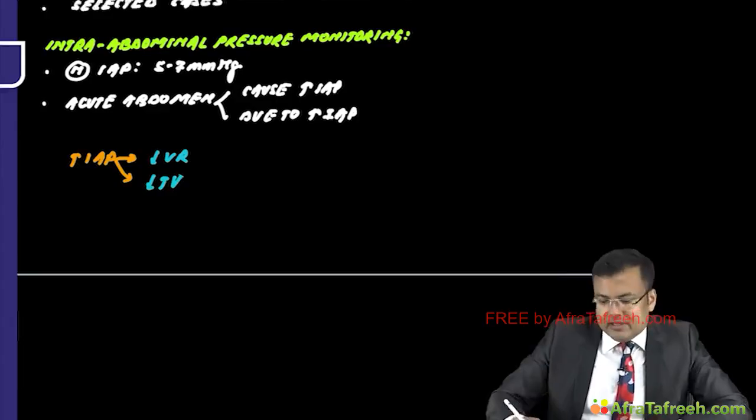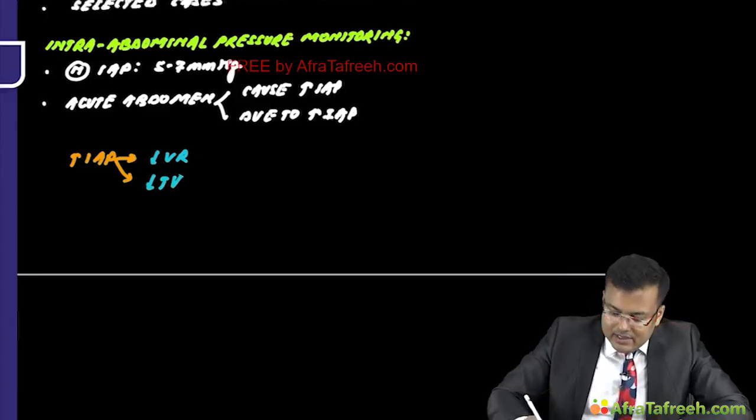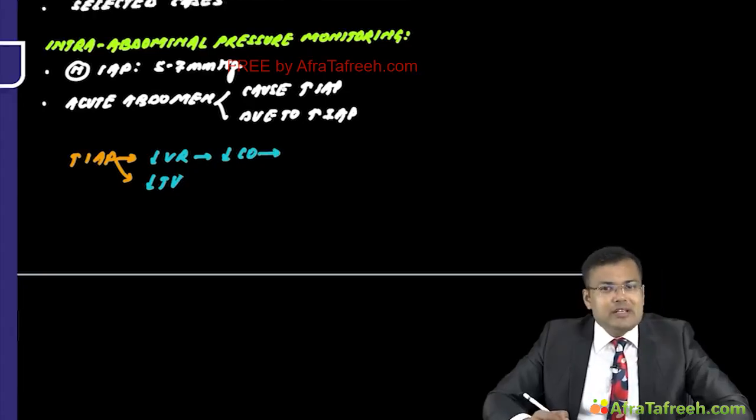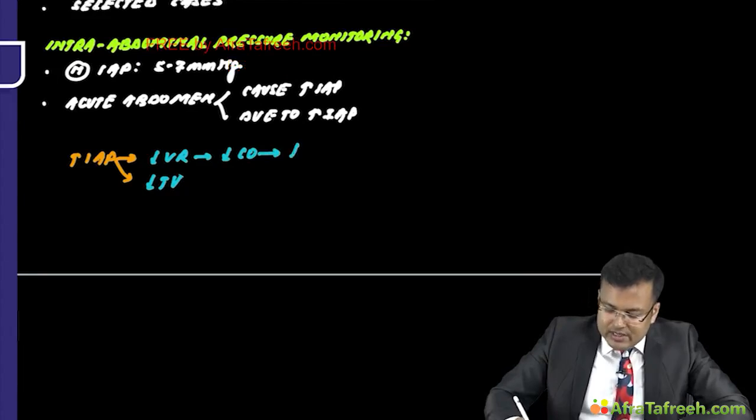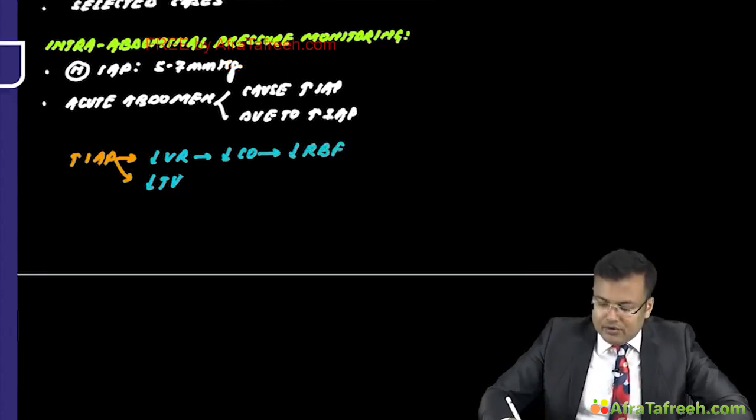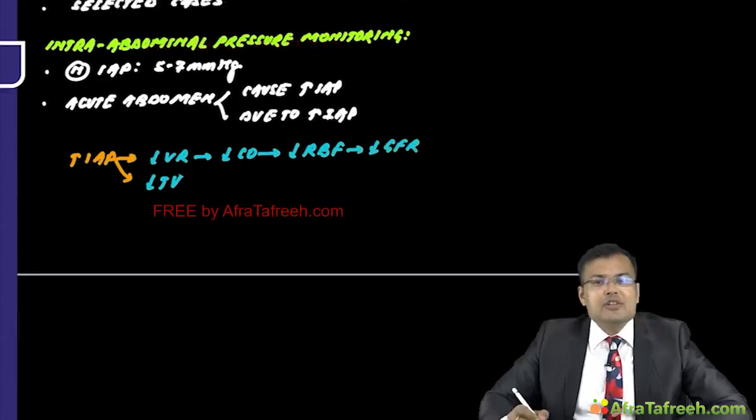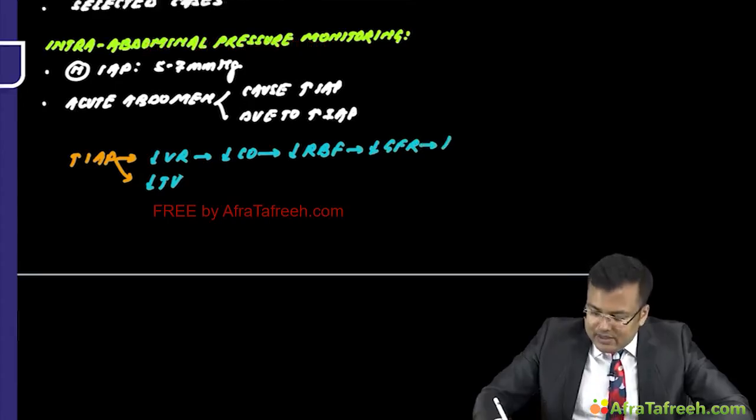With decreased venous return to the heart, cardiac output decreases. The patient has hypotension, so there is decreased renal blood flow, decreased GFR, glomerular filtration rate, and decreased urine output.